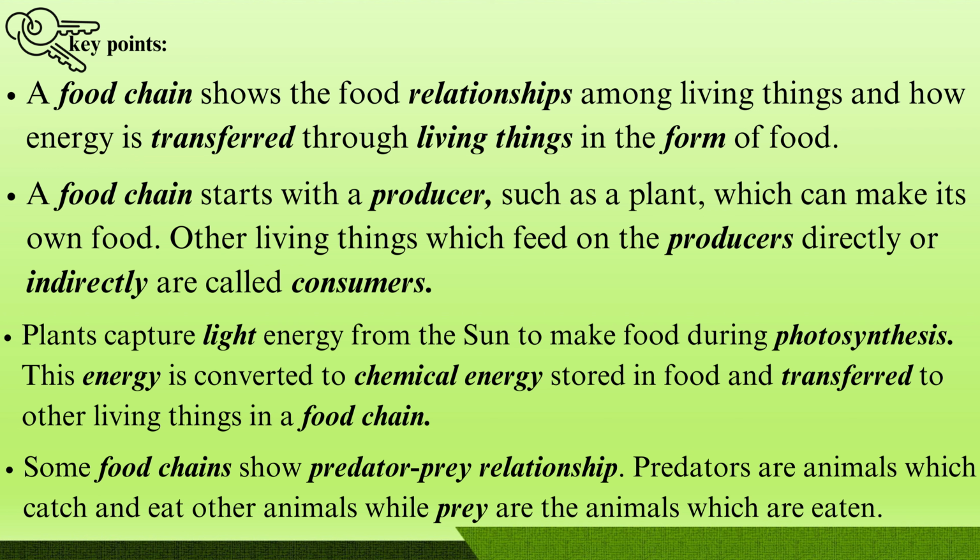Some food chains show a predator-prey relationship. Predators are animals which catch and eat other animals, while prey are animals which are eaten.